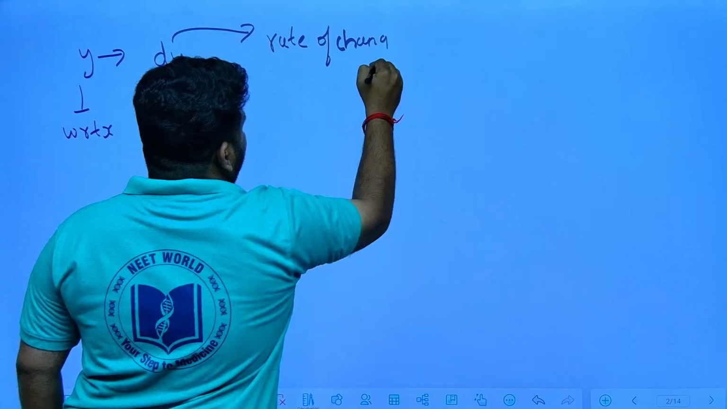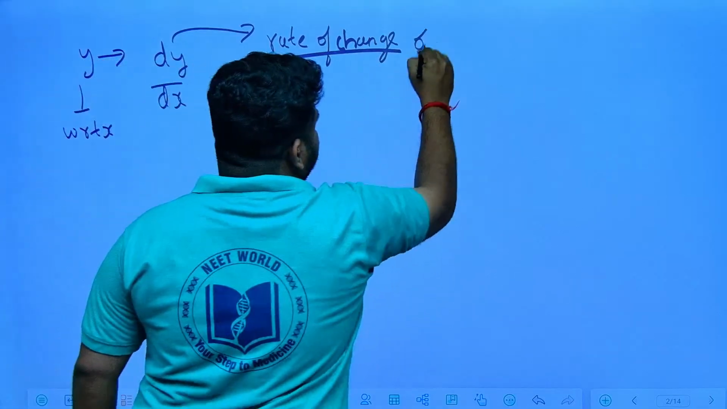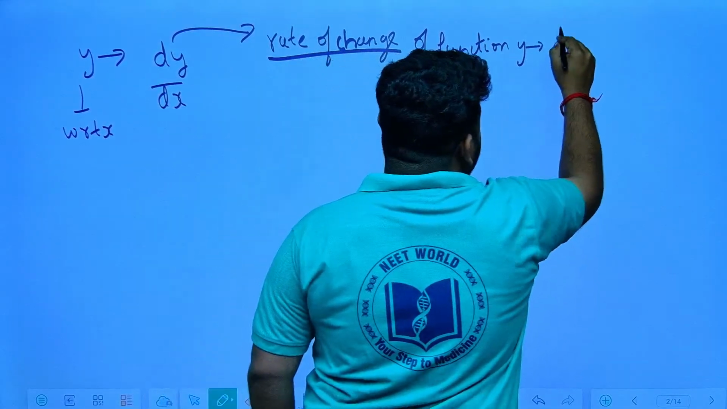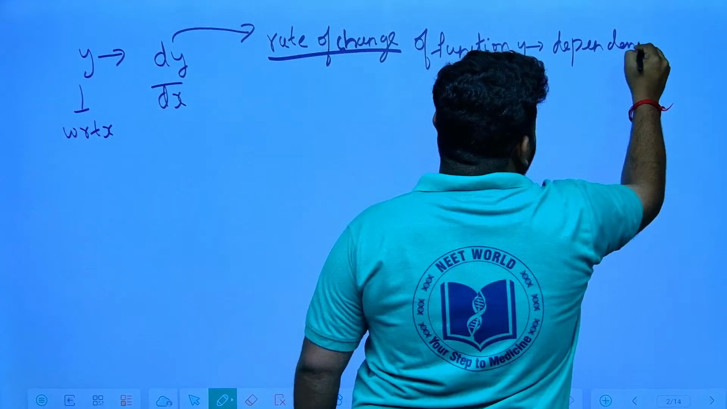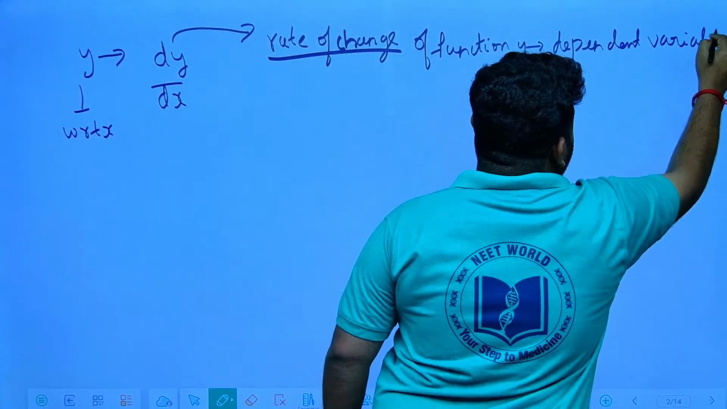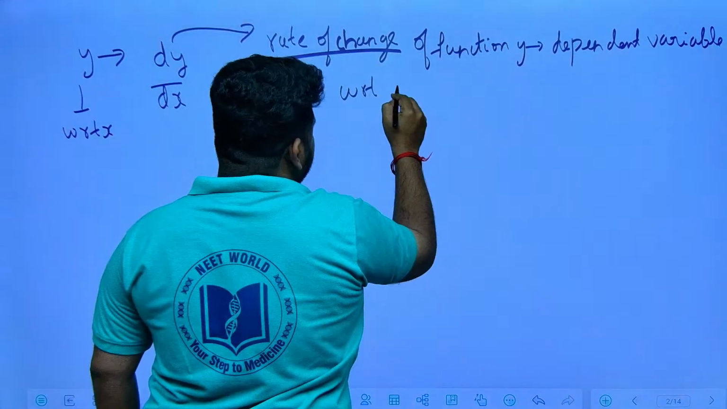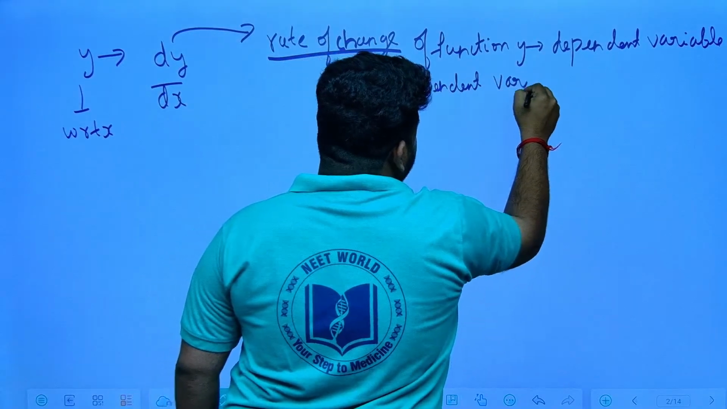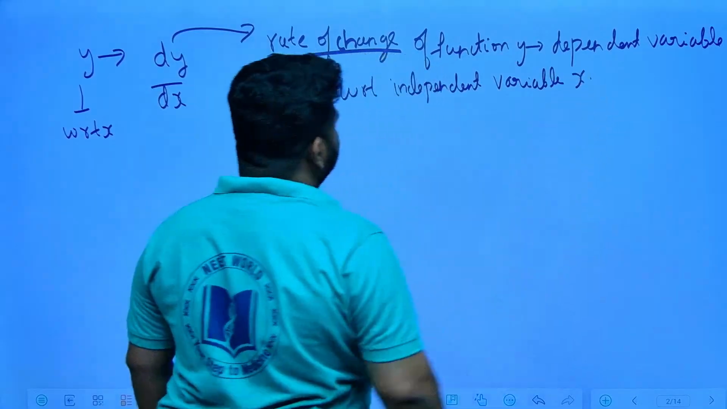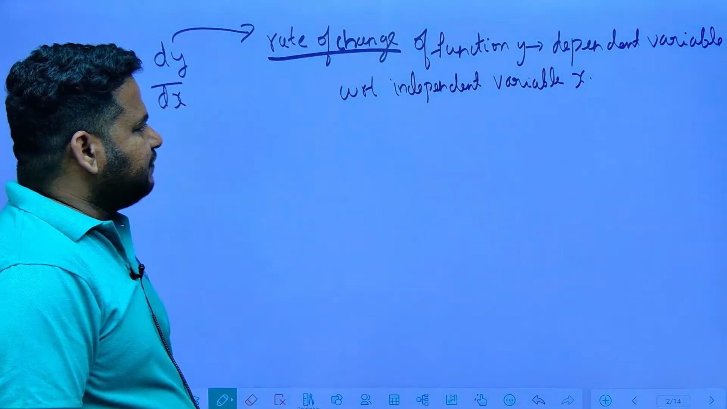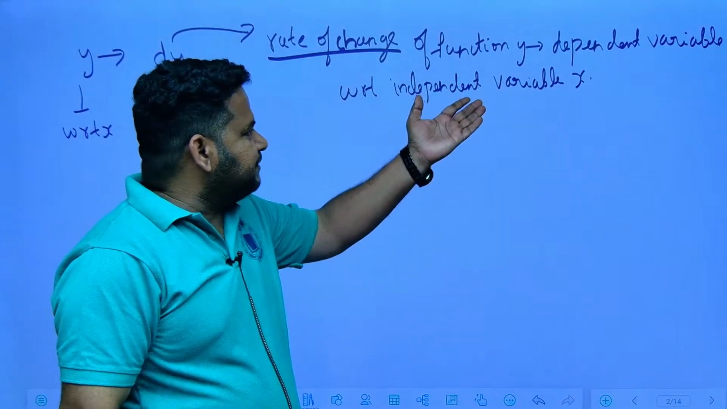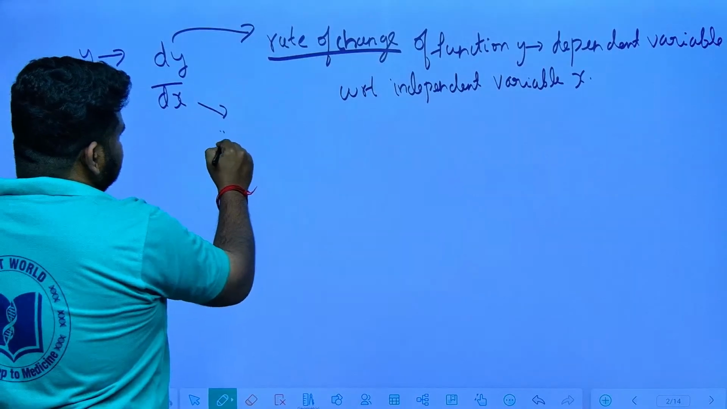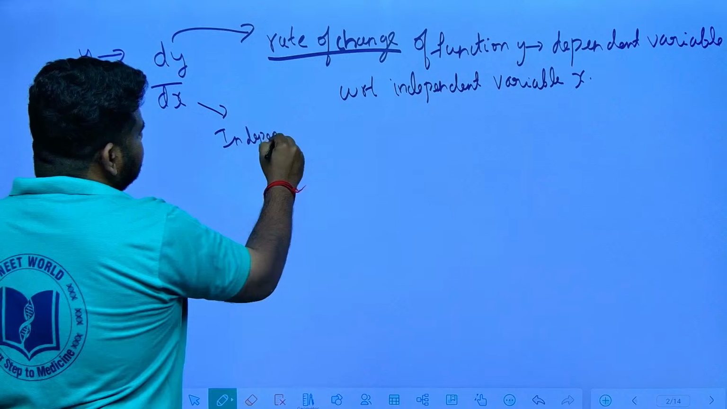What is this rate of change? It is the rate of change of a function y, which is a dependent variable, with respect to the independent variable x. So it is the rate of change of the function y, a dependent variable, with respect to the independent variable x. This is the independent variable.